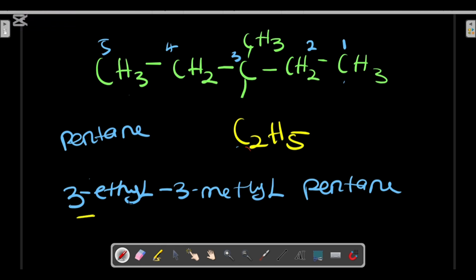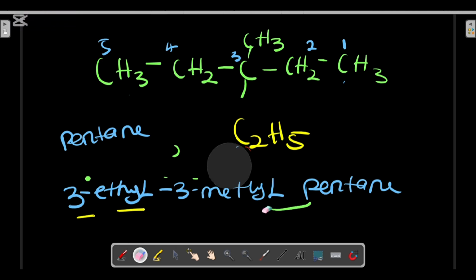Here there is a number and here there is an alphabet, so I just separate it with a hyphen. But whenever you see numbers, you separate them with a comma sign. But whenever you see alphabets, you are not expected to separate them with any sign. As you can see here, I didn't separate this with any sign.